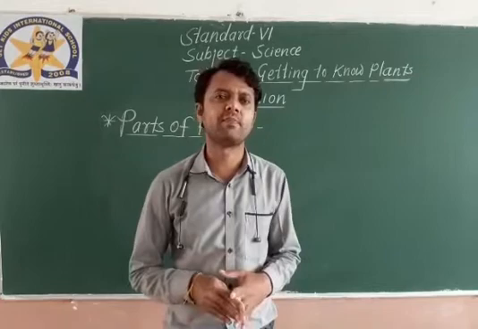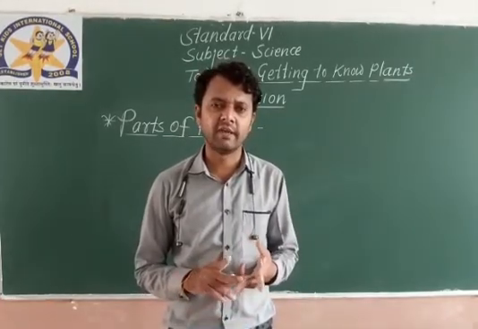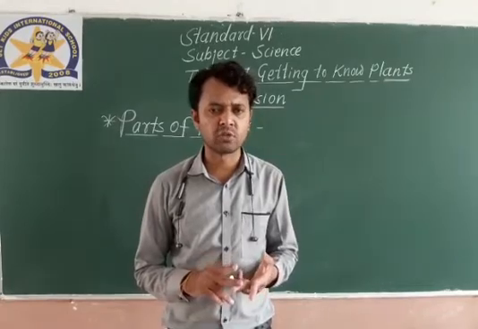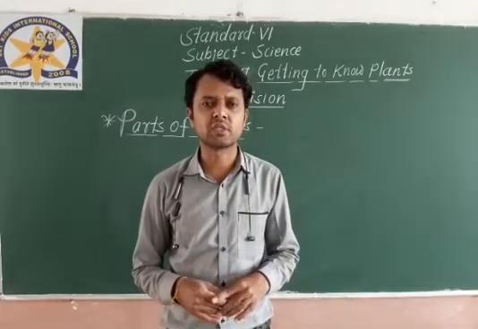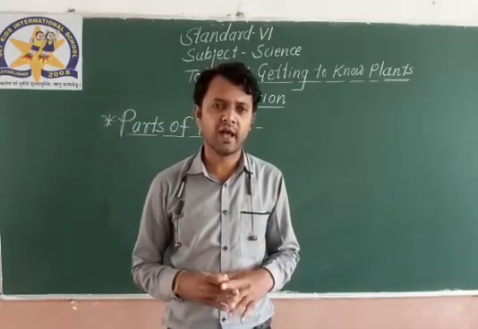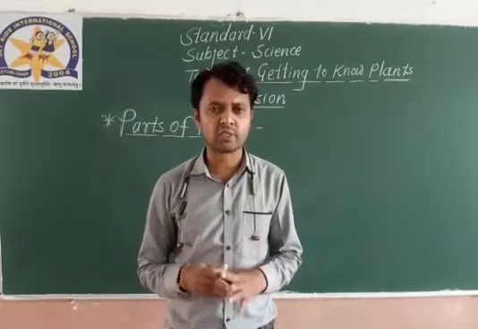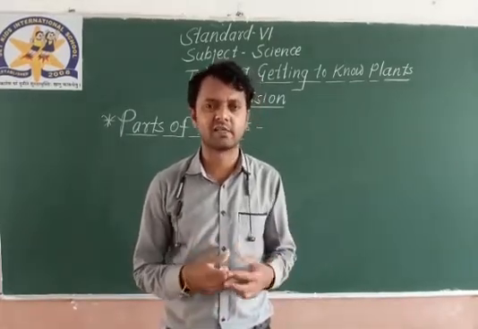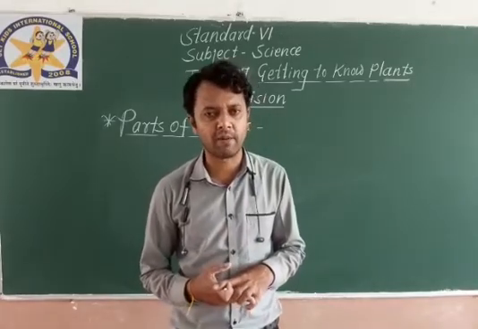There are many parts, right from flower, stem, leaf, seeds, fruits. But in this chapter we need to discuss stem, leaf, root and flower. Today we will do revision of these four main parts of the plant.